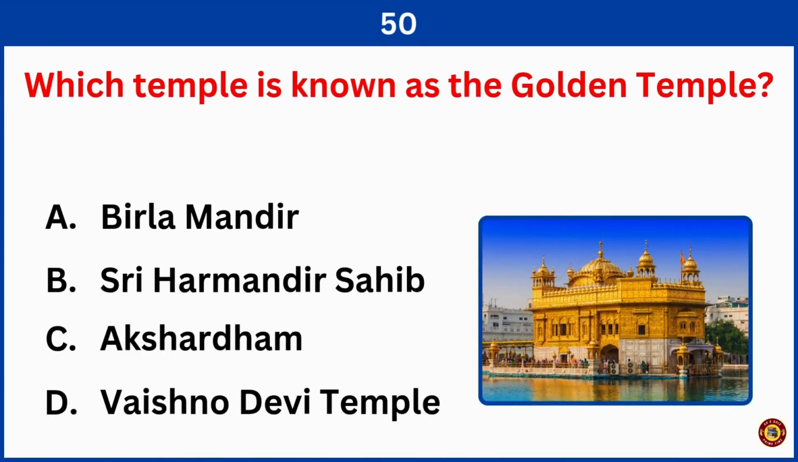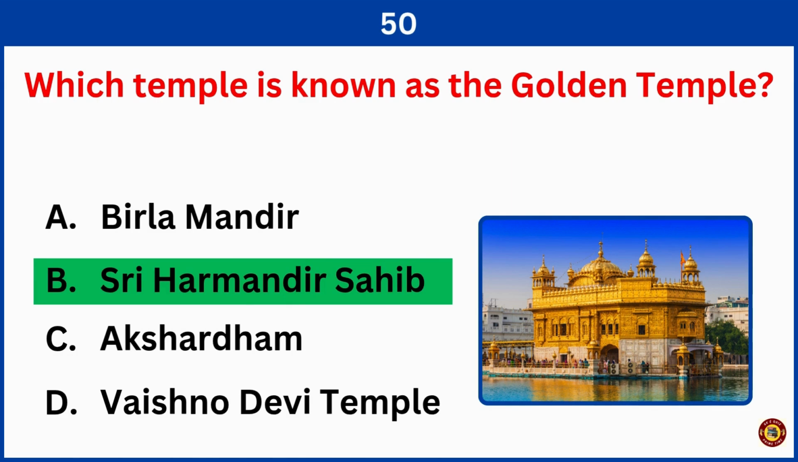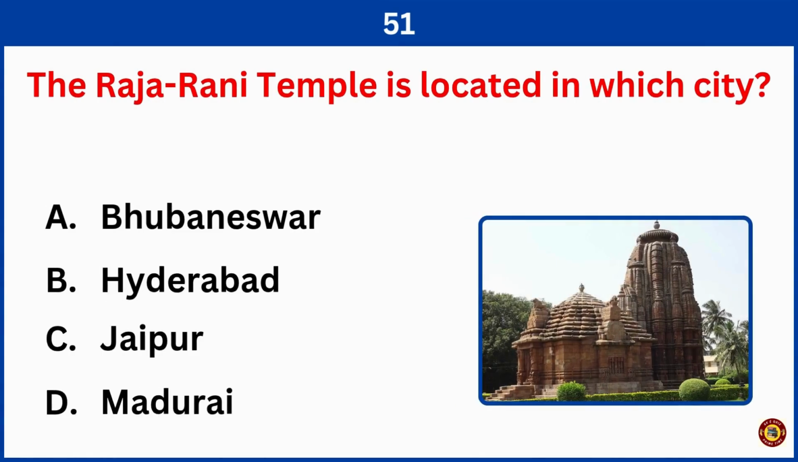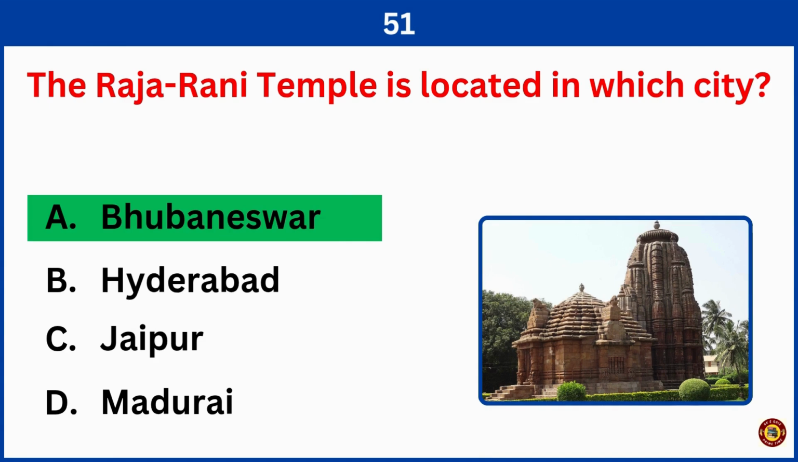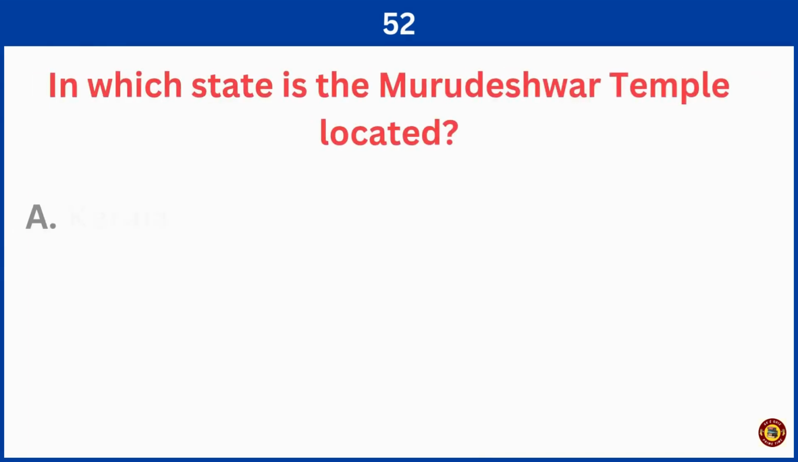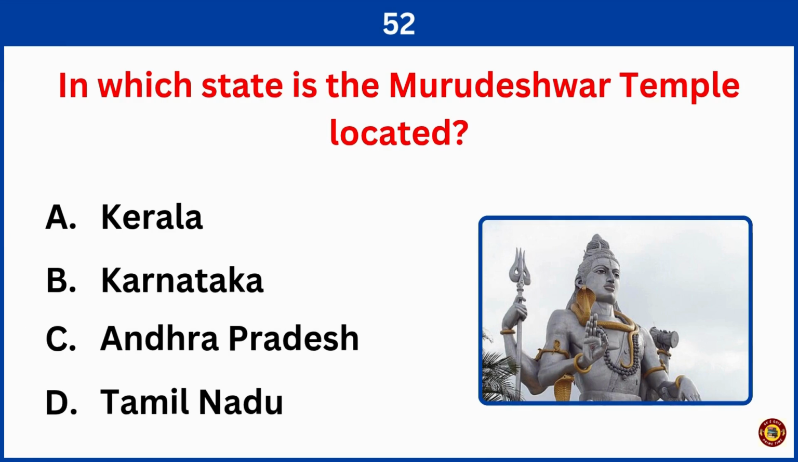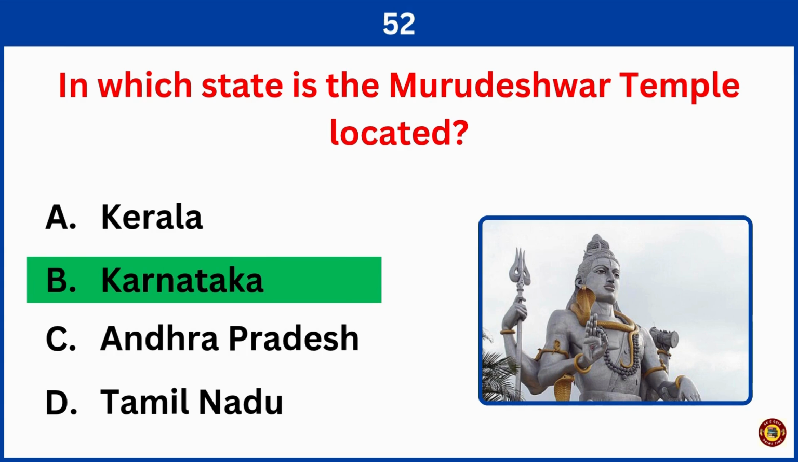Which temple is known as the Golden Temple? Right answer is option B, Sri Harmandir Sahib. The Raja Rani temple is located in which city? Right answer is option A, Bhubaneswar. In which state is the Murudeshwar temple located? Right answer is option B, Karnataka.